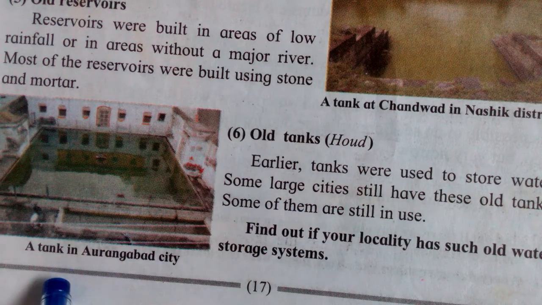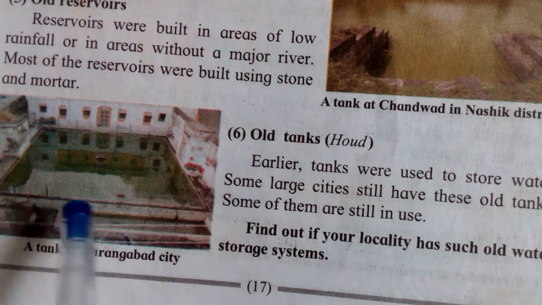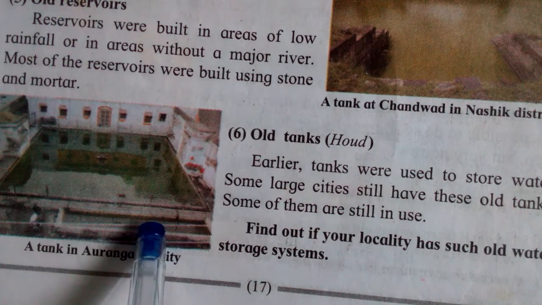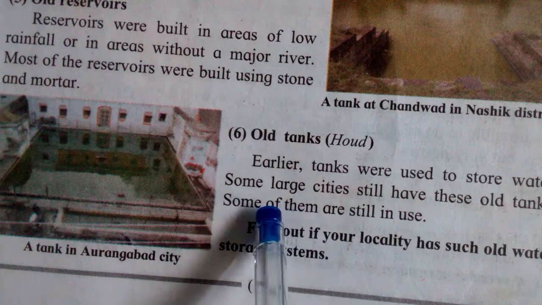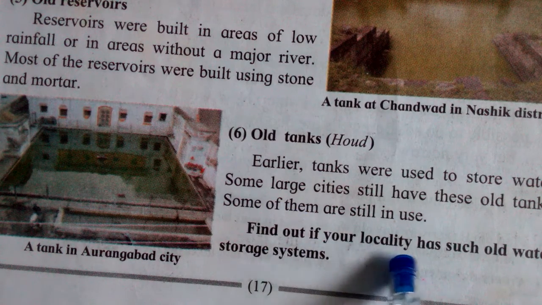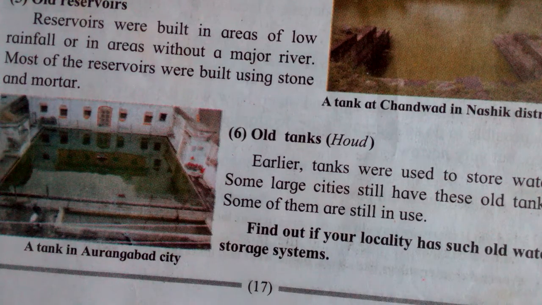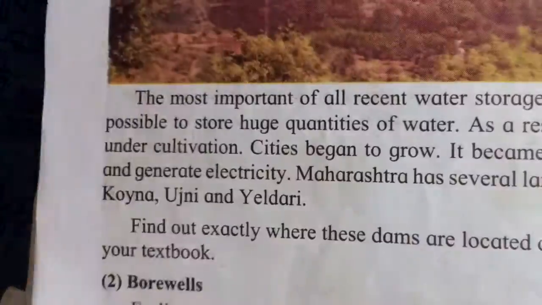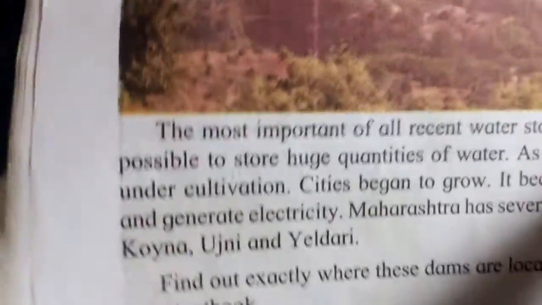And see, a tank of Aurangabad city. This is the haud or the tank of Aurangabad city. Likewise, find out if your locality has such an old water storage system. Means in your locality, whether a similar water system is there or not, you have to check it.